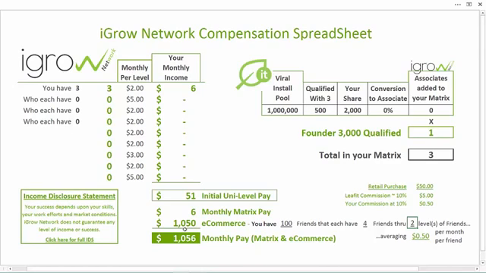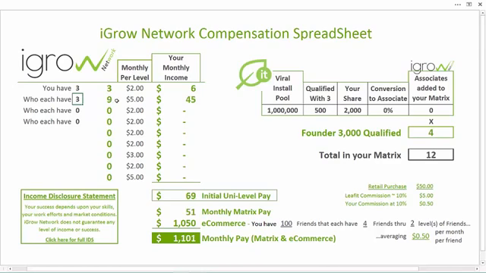What did you do? You found 3 friends to join you in this endeavor. 3 friends that decided they wanted to be associates as well. They wanted the education system to learn how to become a social giant. They wanted the other 4 income streams, and they said yes. Now remember, your 3 friends that joined you, they're watching this information as well. Do you think that's where they want to stay, just helping you qualify to be in the Founder 3000? No, they don't. They want 3 associates for themselves so they can be in the Founder 3000.